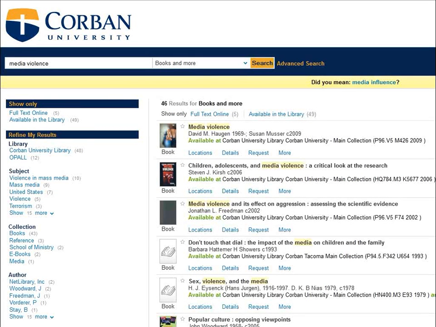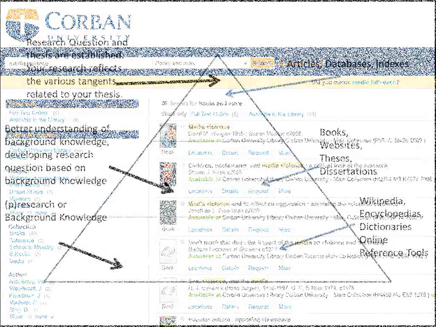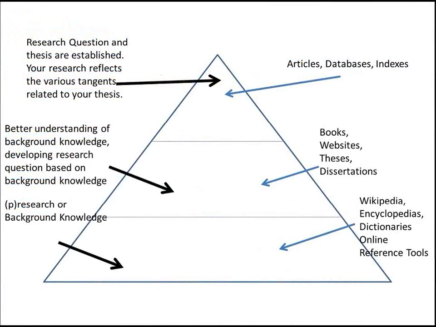Books are a good place to start your research. Why? Looking at the research triangle that was discussed in our last session, if you only have a general concept in mind, books like encyclopedias and dictionaries tend to provide the pre-search that can provide a foundation for your research, like the research diagram shows. Although it does take time to establish a research foundation, doing so will produce better research and save much time and frustration with your research endeavors.